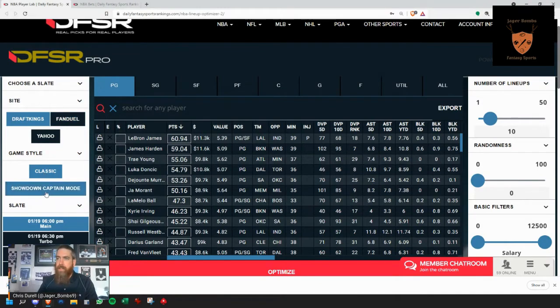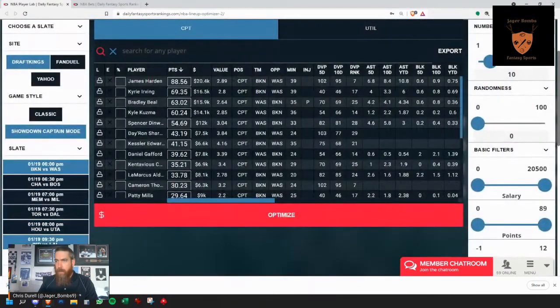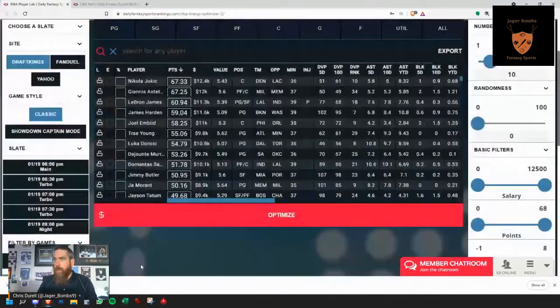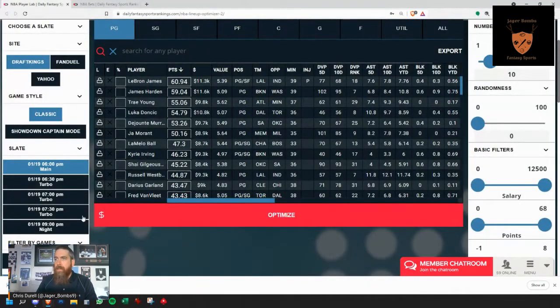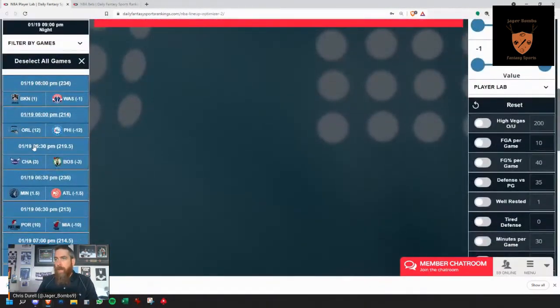You've got the classic slate. You've got the showdowns. Here are the games for the showdowns, but we're going to look at the classic for tonight. Main slate, here's all your slates, the turbo, the other turbo on DraftKings. There's lots of turbos here tonight. Huge 13-game slate. Games down here on the side.